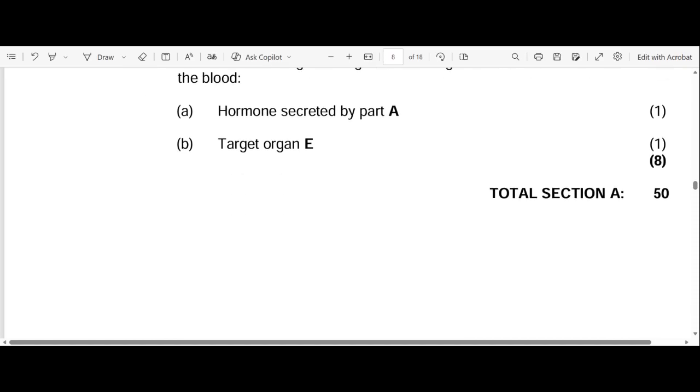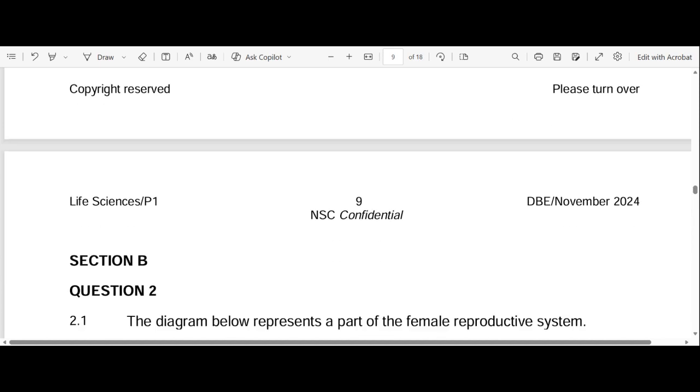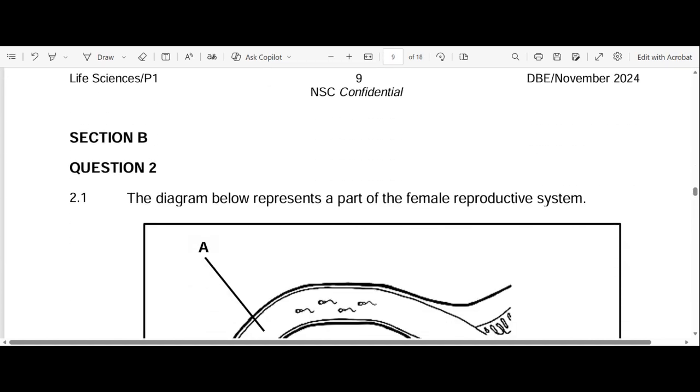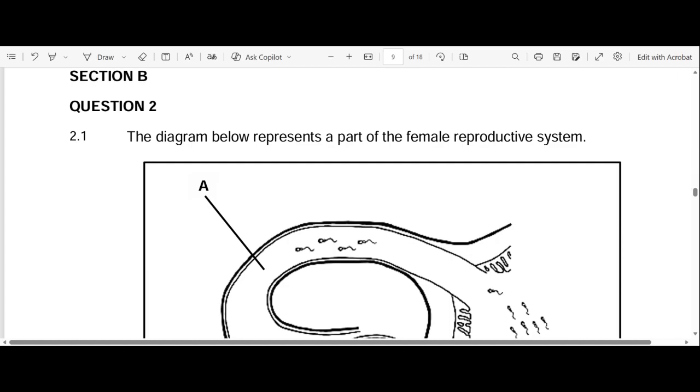Okay. Let's move. So let's go to section B. So we're done with section A. Section A is the easiest section where you can collect marks. So don't do a disservice to yourself by not collecting marks in section A. Right? Let's go to section B. Now section B, these are high order questions where you have to explain yourself articulately, eloquently, and in a manner that is understandable, just to show that you can comprehend the theoretical part.